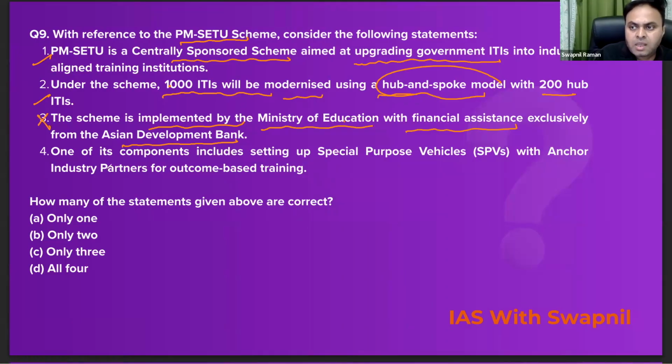The last statement is one of its components includes setting up special purpose vehicles with anchor industry partners for the outcome-based training. Absolutely correct. So question is, how many of these statements given above are correct? So correct answer would be only 3, C for Calcutta, right? So all these statements are correct here except the statement number 3.